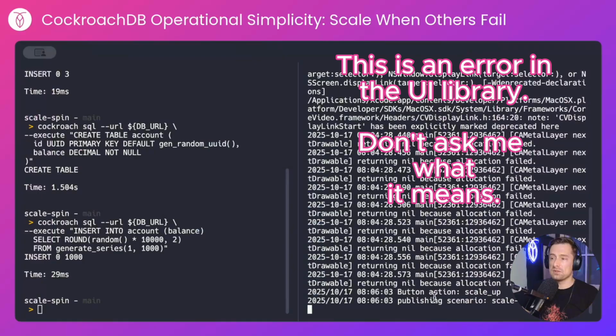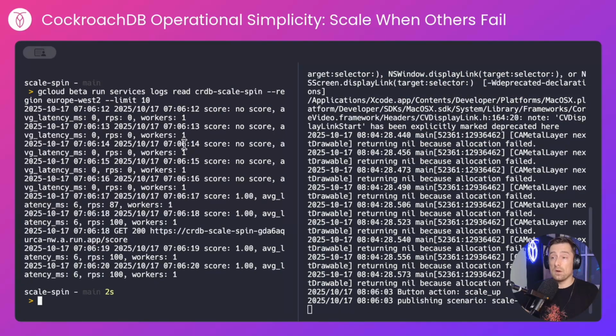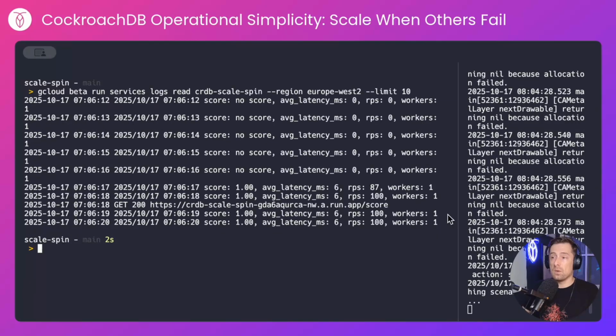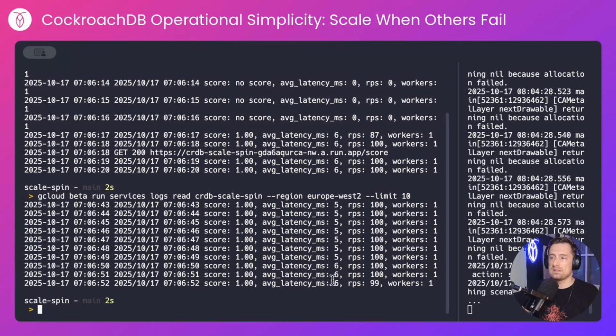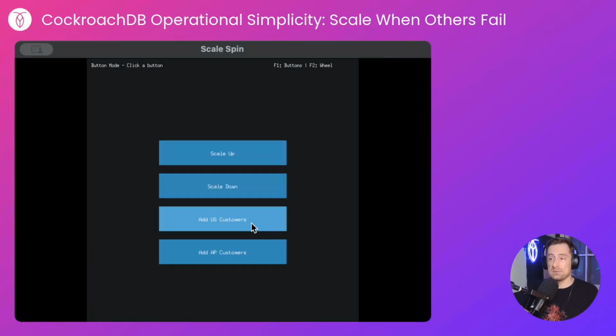You can see in the logs, we've just published our scenario. And if I take a look at the EU logs, we now have 1 worker. We have 1 worker making 100 requests per second with an average latency of around 6 milliseconds and therefore an Apdex score of 1 because our requests on average are taking less than 20 milliseconds. Let's refresh. So around 5 to 6 milliseconds and our endpoint is returning an Apdex score of 1. Our users are happy.